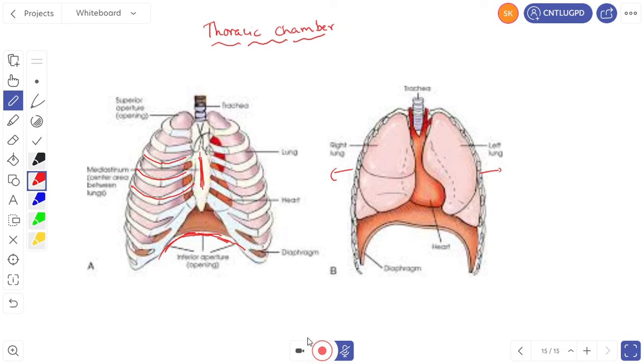Right. So this completes the introduction part of the lungs. Up to lungs we have completed. Then we have to go for the mechanism of breathing, respiration, volumes and capacities, and exchange of gases in the next video. Okay.